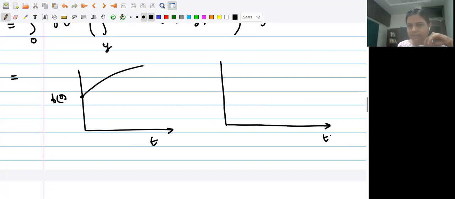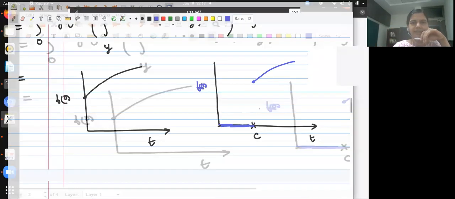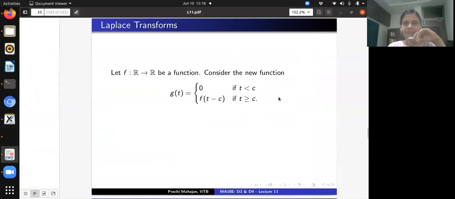So this is t, and let's say this point is c. g is this, and this is the graph of g, right? Is that okay? So g represents a translation of f at a distance c in the positive t direction, right? Okay, all right.